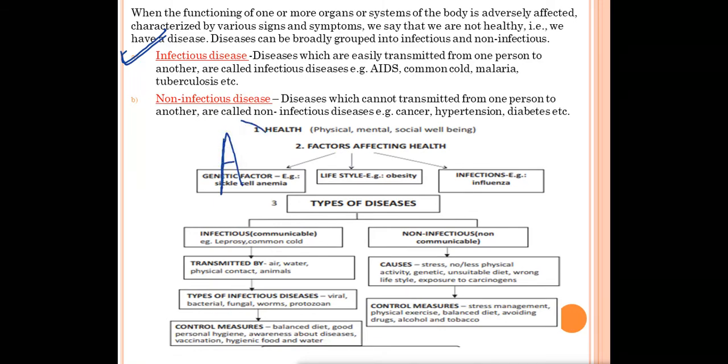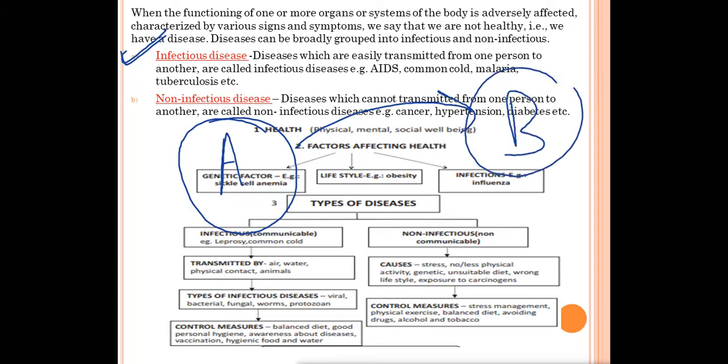Suppose there is a person A who is having cough and cold. When he coughs or sneezes, his droplets will travel to another person B. Then that type of disease is called an infectious disease. It means the infection is traveling, it is transferred from one person to another person. That is called infectious diseases. For example, common cold, AIDS, right? These are called infectious diseases.